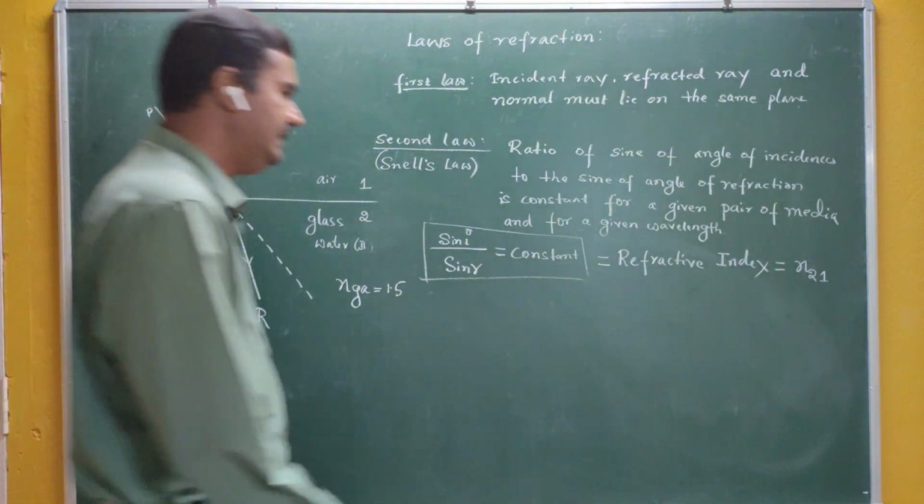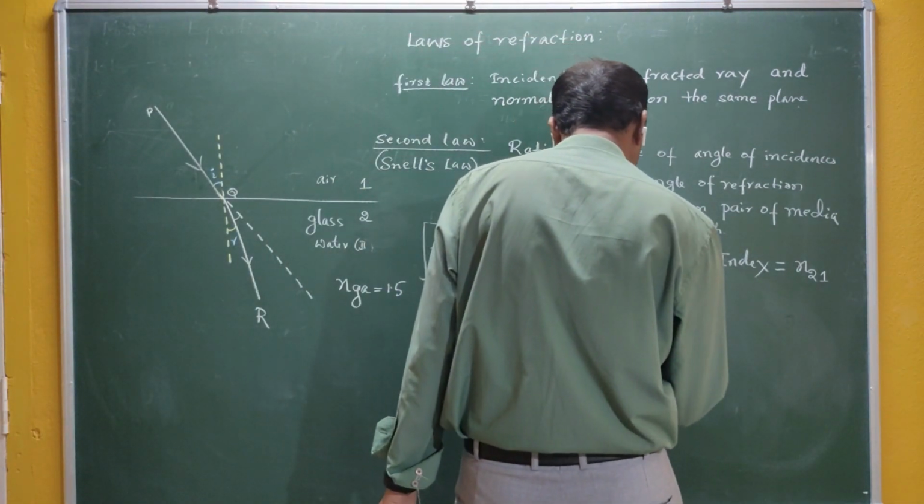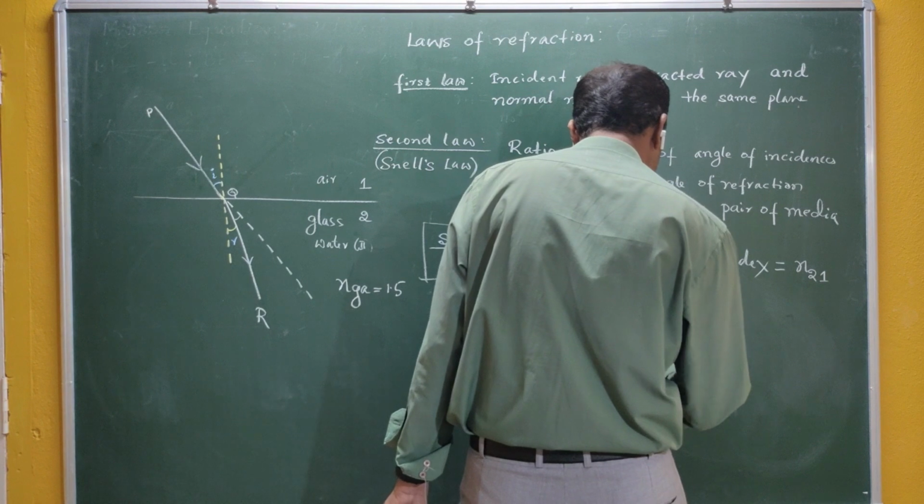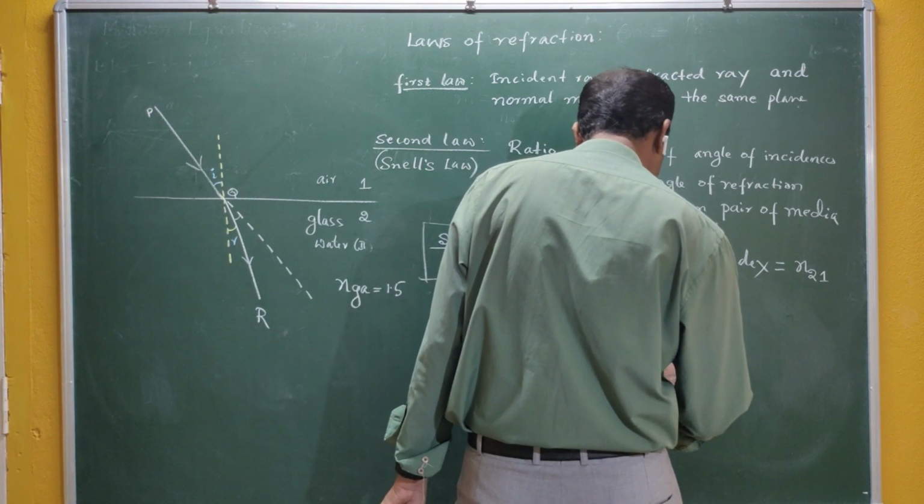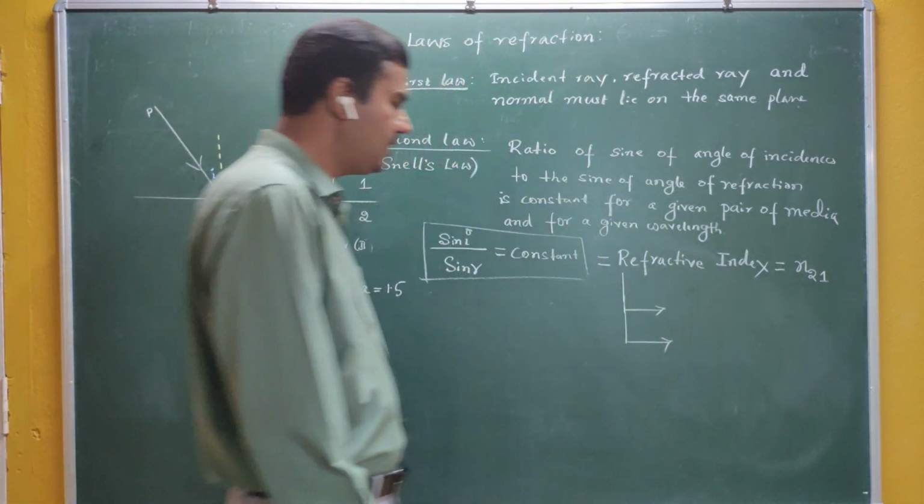So refractive index means we have two cases here.